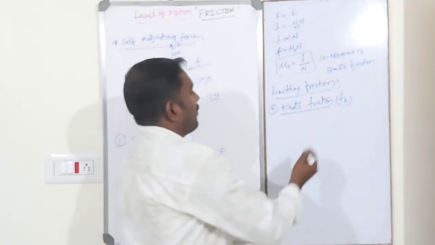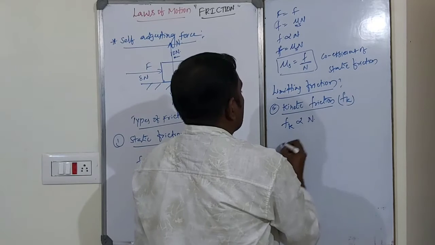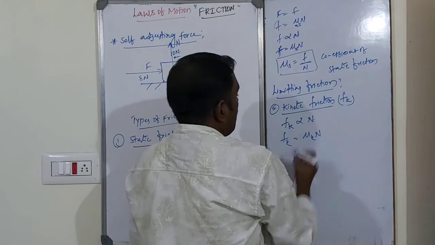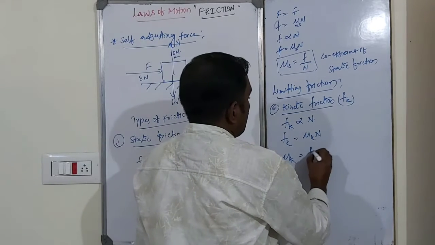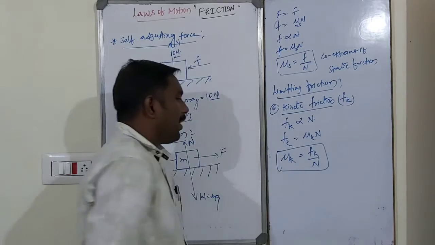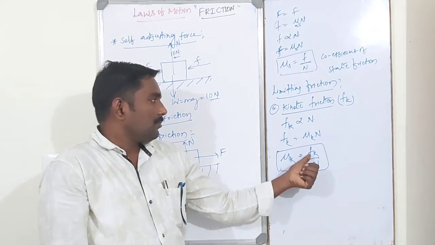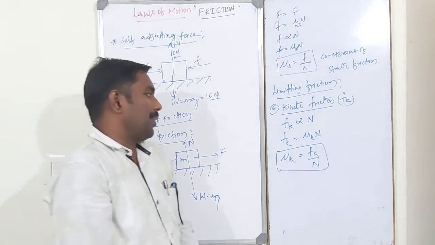Kinetic friction is directly proportional to the normal reaction. So Fk is equal to some constant into N, where mu k is the coefficient of kinetic friction. The coefficient of kinetic friction is defined as the ratio of kinetic friction to the normal reaction.